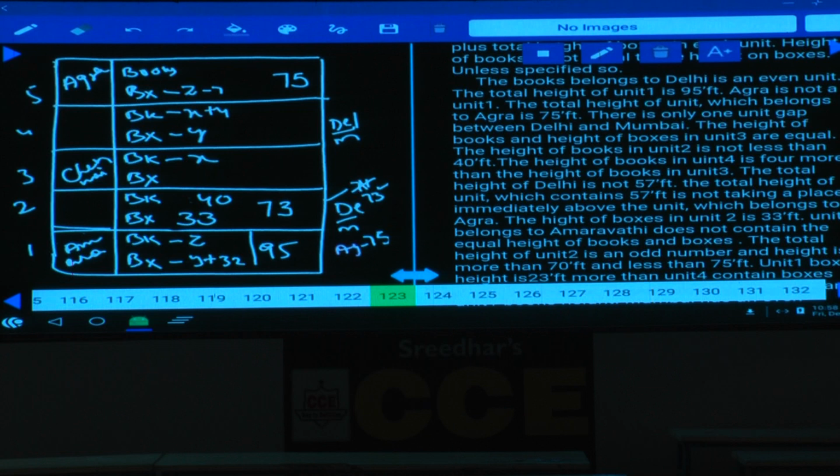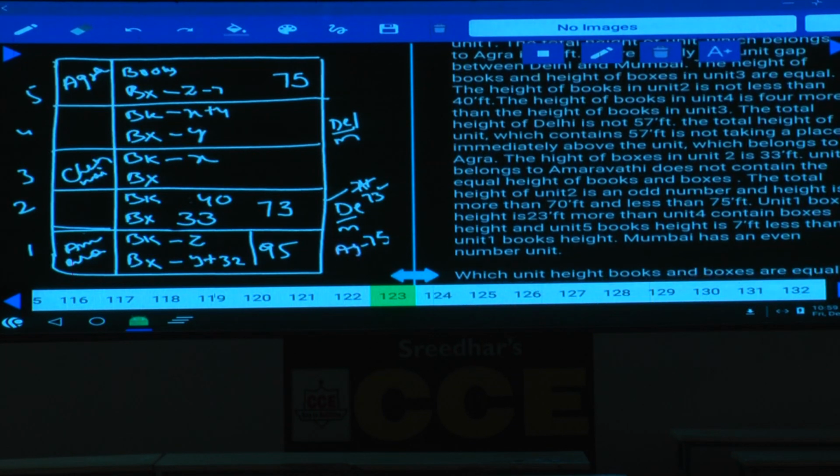And the total height of unit 1 is 95. Agra is not unit 1. The total height of the unit which belongs to Agra is 75 feet. There is only one unit gap between Delhi and Mumbai. The height of books and height of boxes in unit 3 are equal.